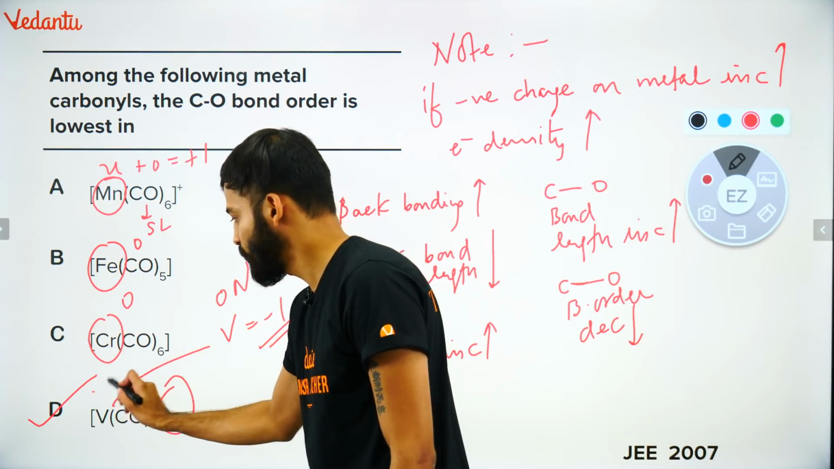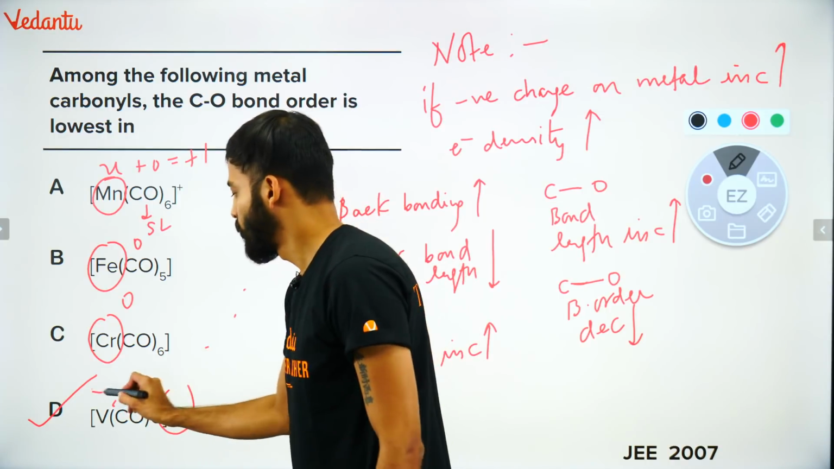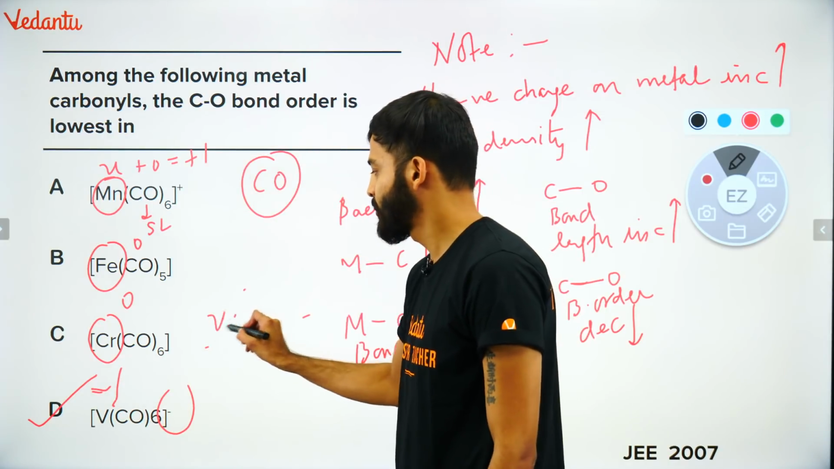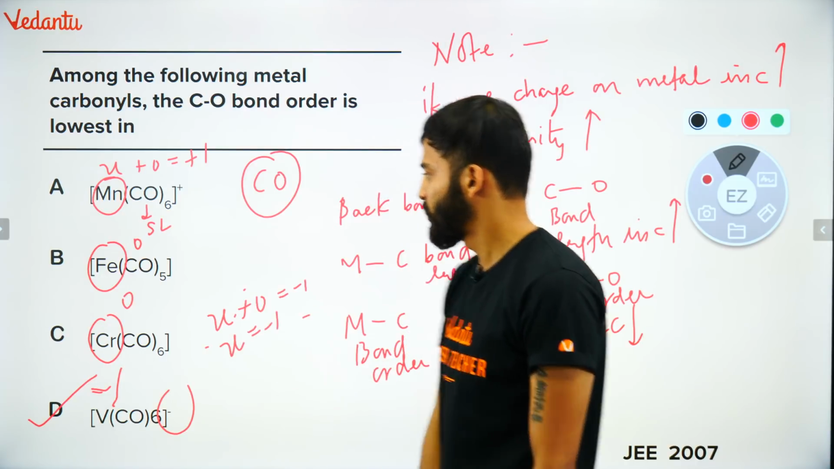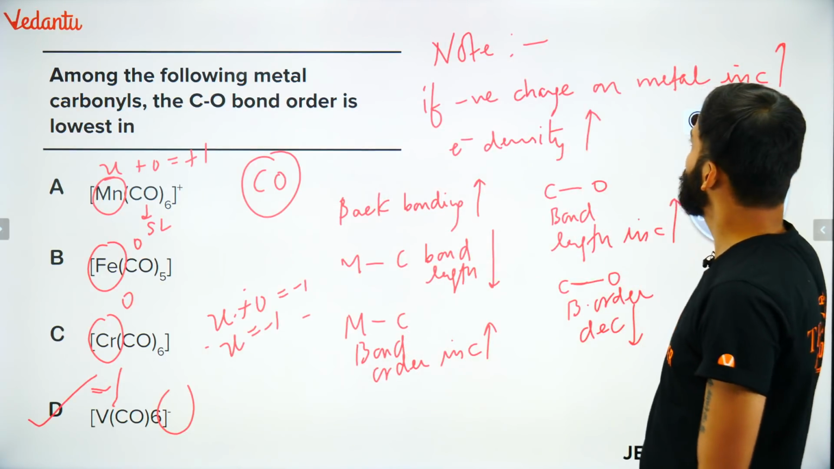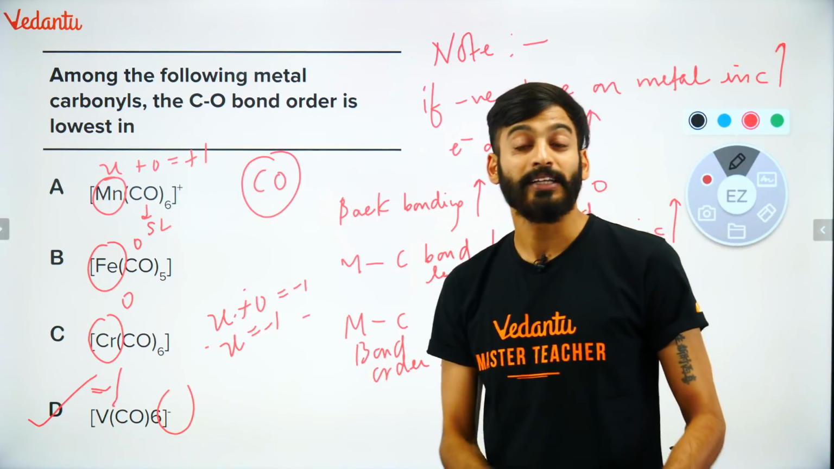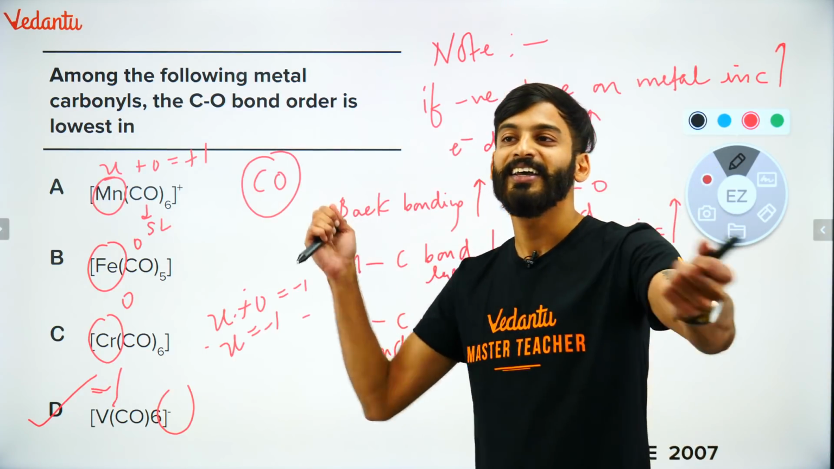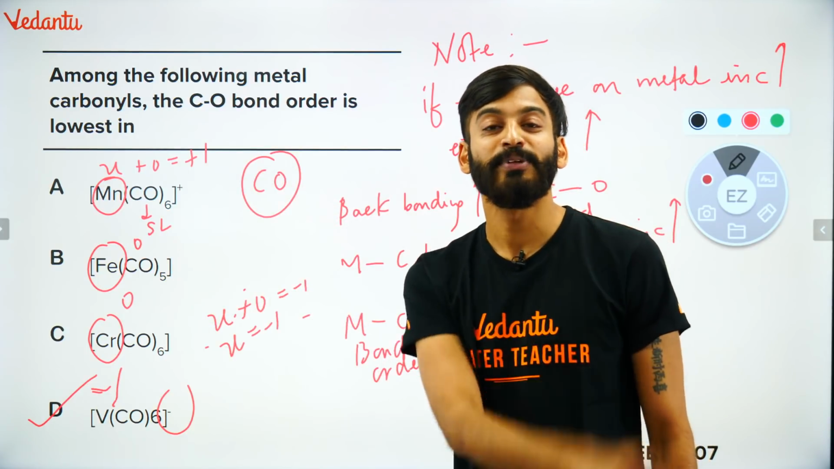Here what is the oxidation number? Minus 1. Here what is the oxidation number? Minus 1. How did I write? X plus 0. Overall charge is minus 1. So X is equal to minus 1. So as I said, if negative charge on the metal ion increases, back bonding increases, carbon oxygen bond length will increase because the electron is going into the anti bonding orbital of C.